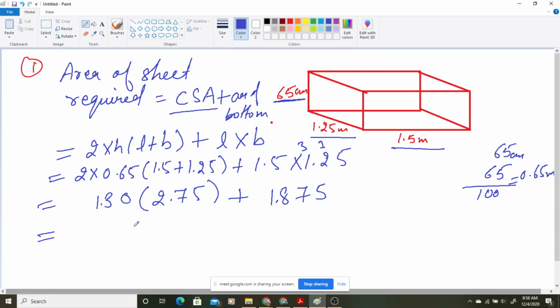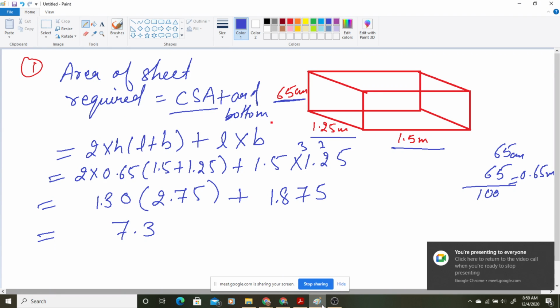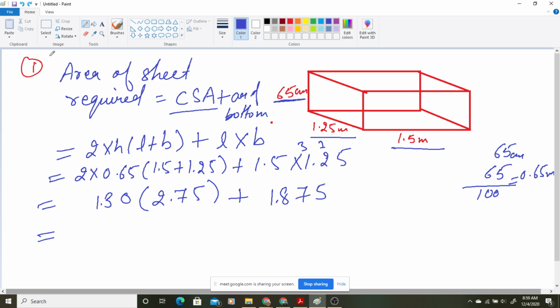Then you have to multiply, 2.75 multiply by 1.3.